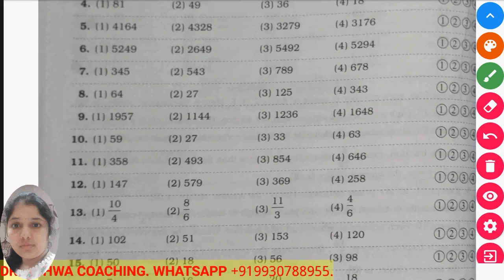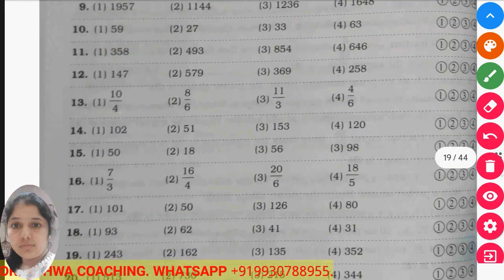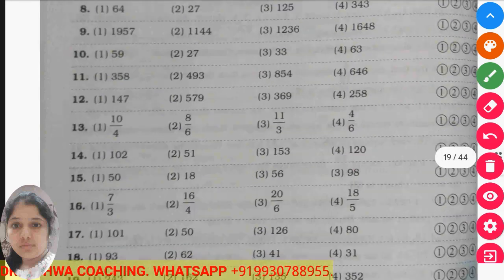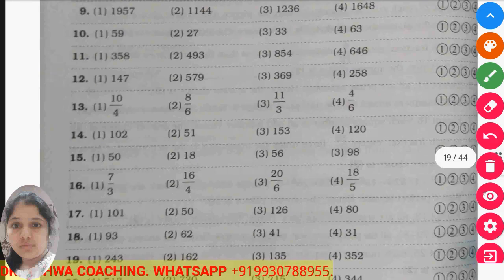Okay, now 5249, 2649, 5492, 5294. The same digits are used in three of these numbers, but not in this one. So this is the odd one out. Now like this you can solve. We'll leave some sums for you to try at home, and I will take the 13th sum where fractions are